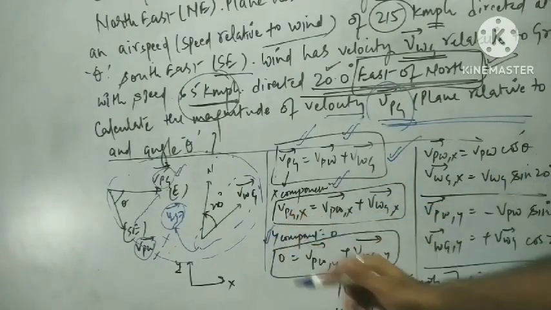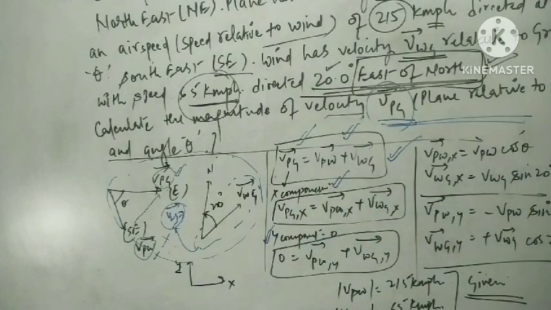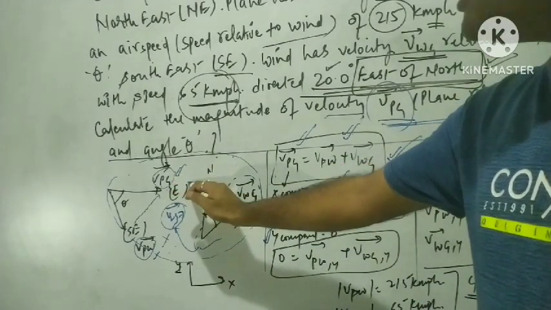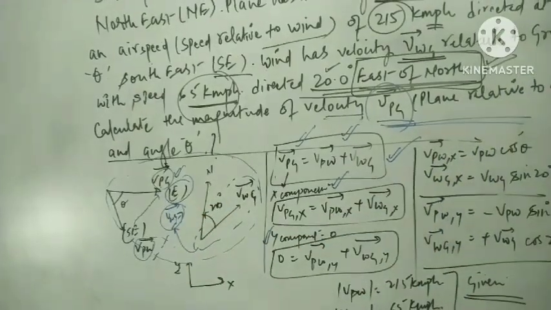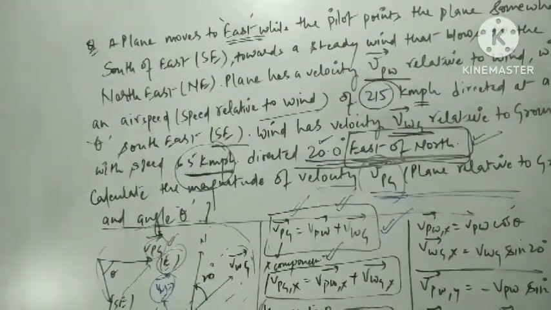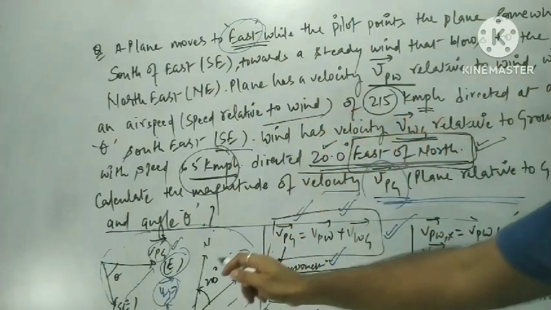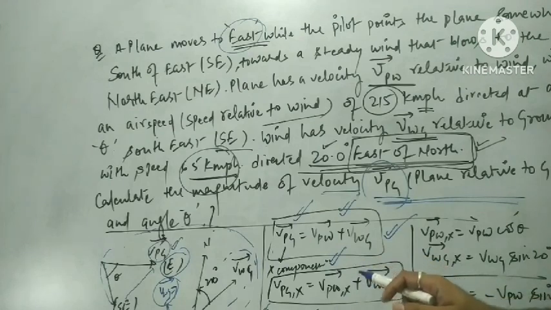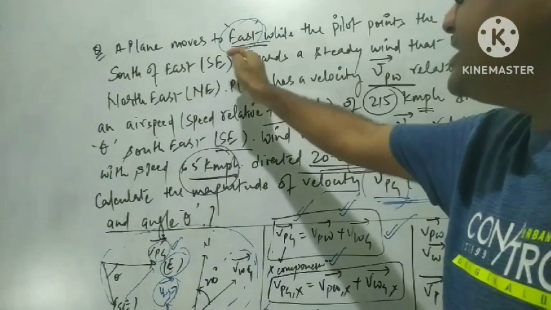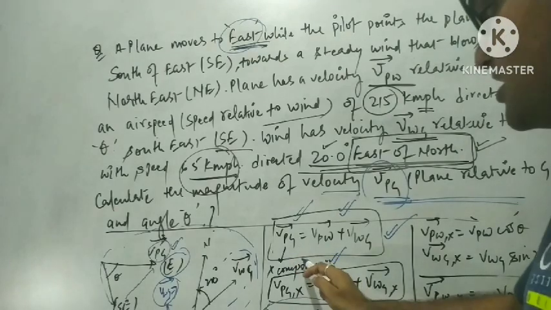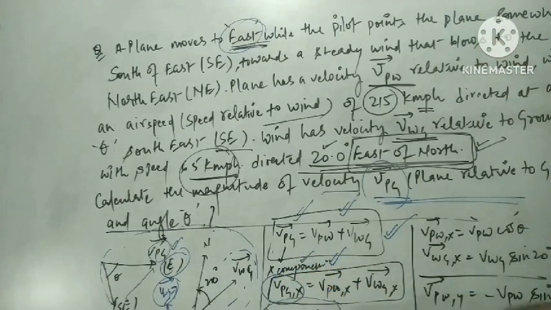Now we resolve the VPG into two components, the X component and the Y component. The main reason for resolving here is that we know the plane is moving towards the east, as depicted in the question. It is clearly stated that the plane moves towards the east. Since the plane is moving towards the east, the Y component will be 0. This gives us a very important aspect for the calculation as well. So only the X component will be VPGX, while the Y component will be 0.